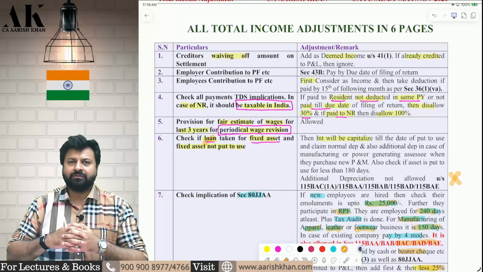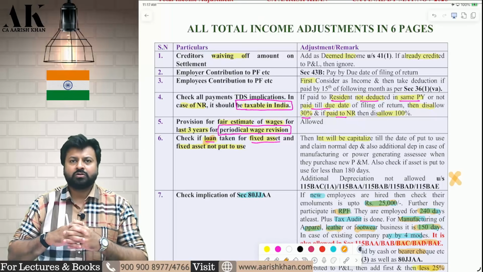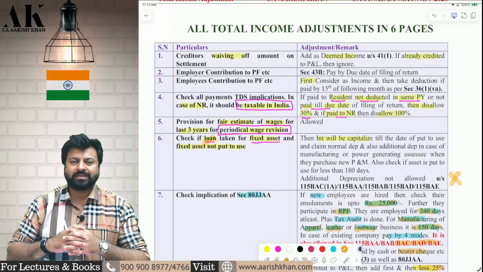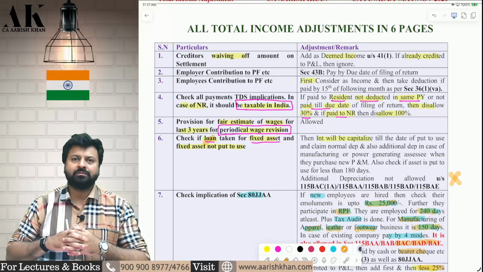As we all know, the very first question in the examination is going to be on total income computation only. Along with that, sometimes tax liability and tax payable also. So what all adjustments can come in that? Majorly it will be a PGBP dominated question, but yes, the other heads can also be important. The regimes can also be important. The Chapter 6A can also be important.